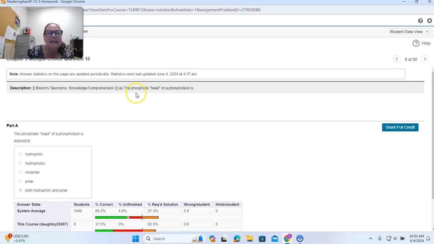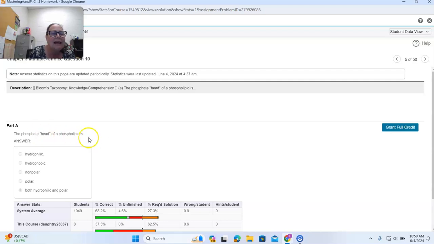But the head is called the phosphate head, and then there are two fatty acid tails that are attached to it. Okay, and remember the phospholipids form a double layer, a lipid bilayer, and that's the main backbone of the plasma membrane. So the plasma membrane of all cells is composed of phospholipids.